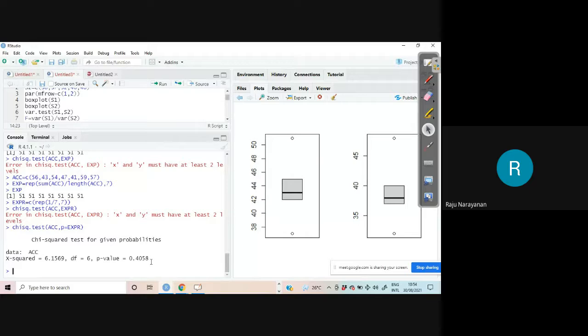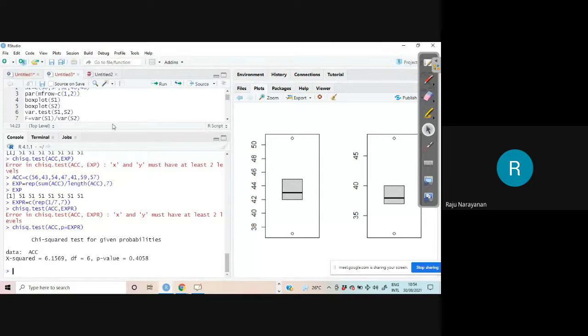That means the sample evidence is not sufficient to reject H0. That means H0 is accepted. That means there is no association between number of accidents and the day on which the accidents are occurring.